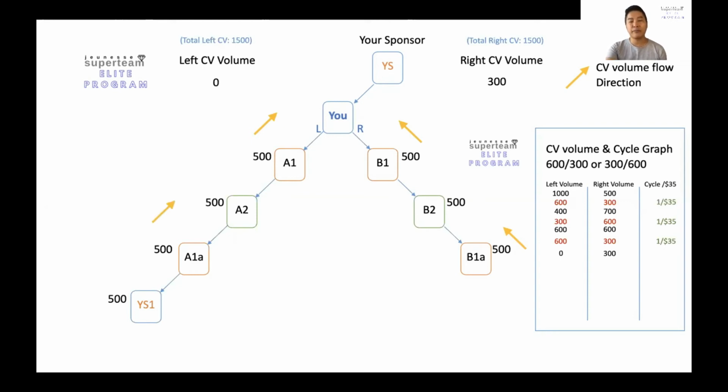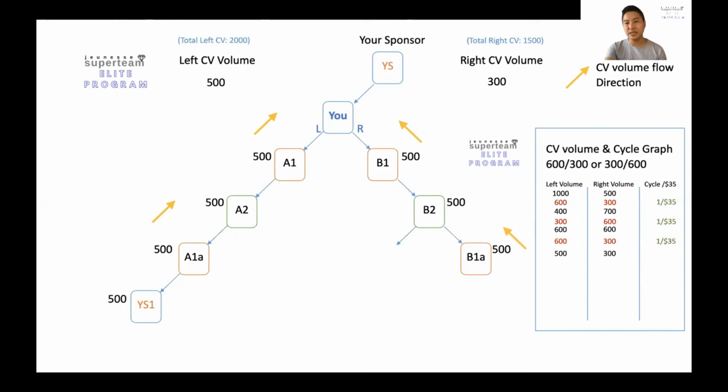So now the points flow upwards. Even though you do not know that person, which is YS1, you get to enjoy the 500 points. By understanding that, this is something that is very powerful. It's going to be accumulative as well. So of course now your total CV points accumulative to date is 2,000 points, and you can see that there's actually 500 points added on there. But of course, if you look at the equation, you cannot do a cycle yet, because with 500 points and 300 points on either side, you're not able to satisfy the equation.